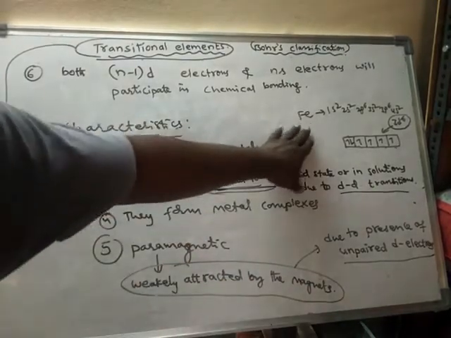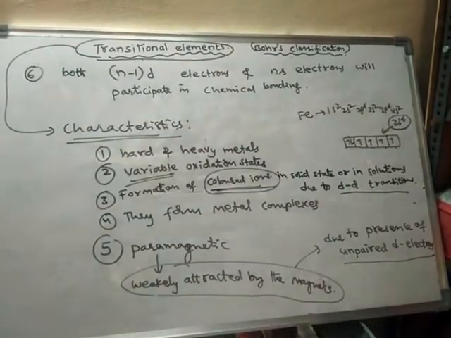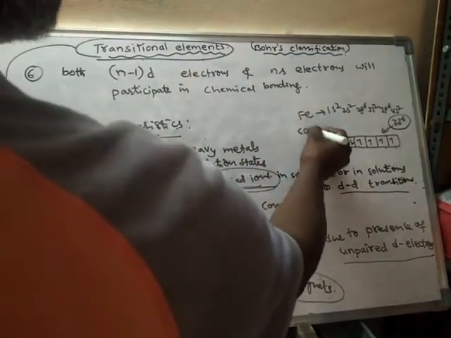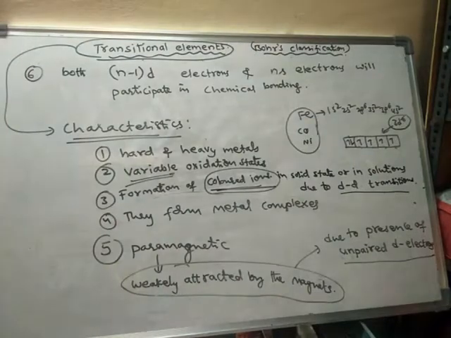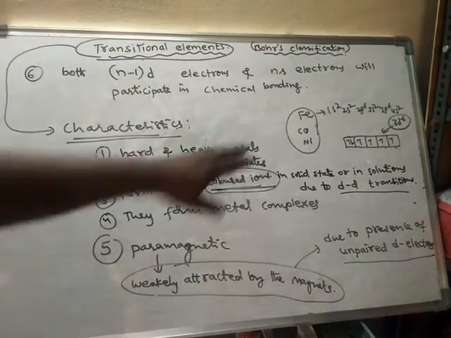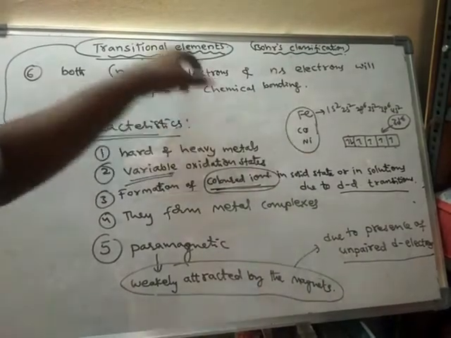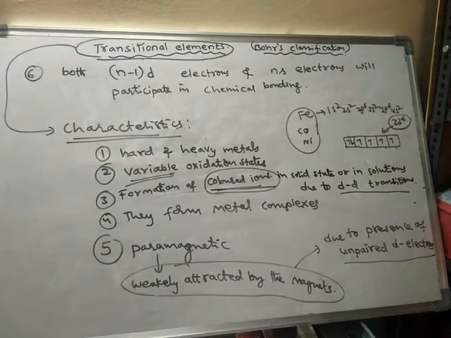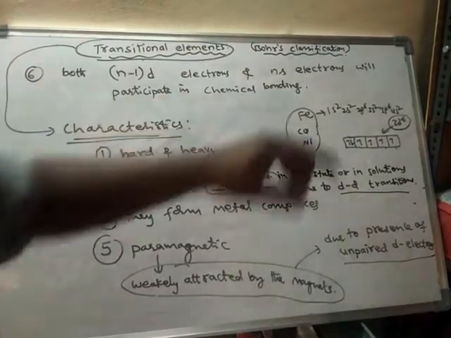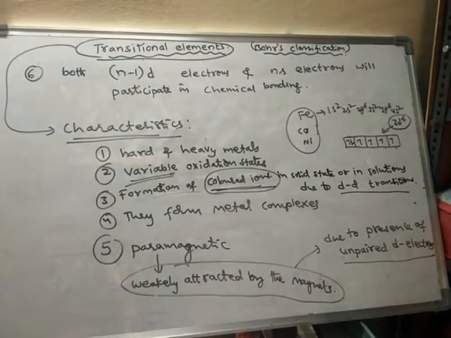Some elements like iron, cobalt and nickel are strongly attracted by the magnet, so they are said to be ferromagnetic. These are also transition elements, but the majority of transition elements are paramagnetic in nature, while iron, cobalt and nickel are ferromagnetic.